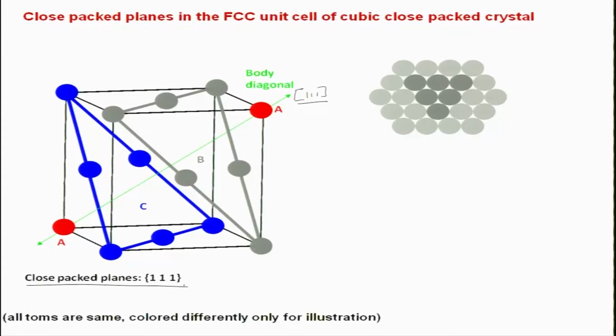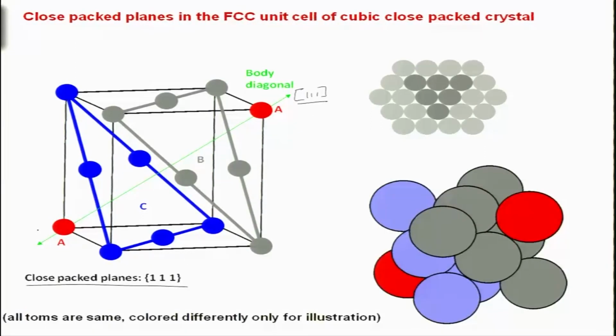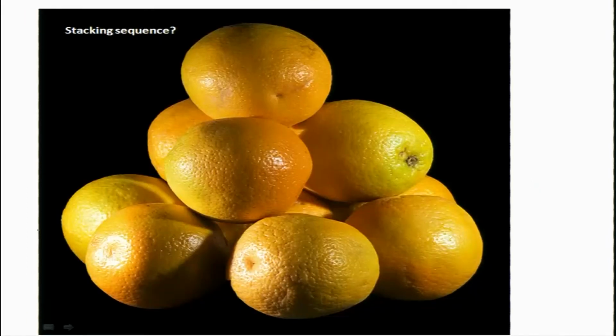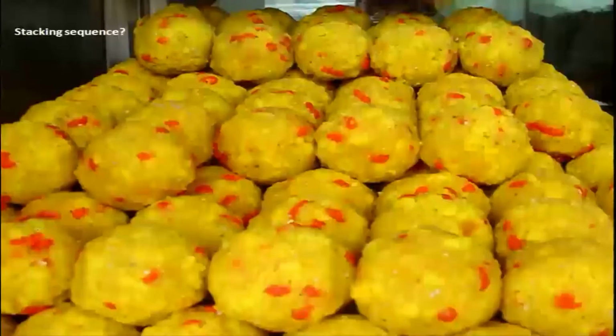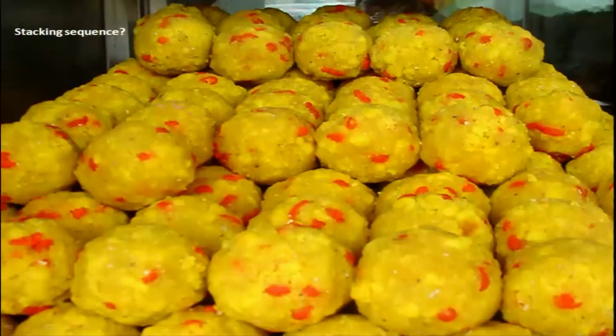In this case I have drawn the atoms in different colors, but they are of the same color. Okay. Different color is drawn only for illustration, so that you can see two different planes. So this is A layer, this is B layer, this is C layer, then again A layer. All right. So this is what you form as an FCC structure. So this is the stacking sequence, you can say a set of oranges or a set of laddus sort of.